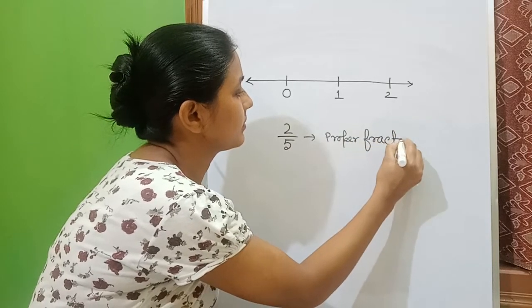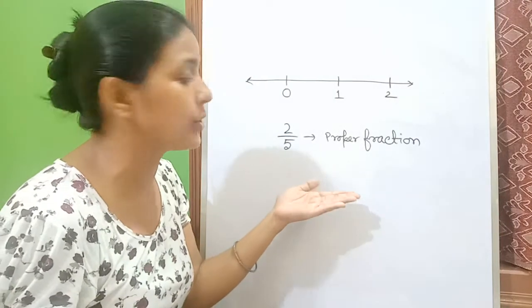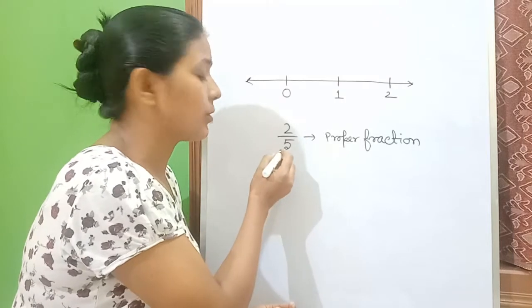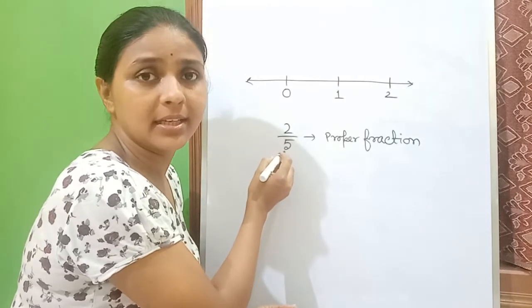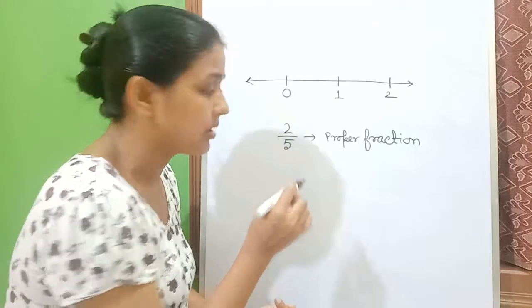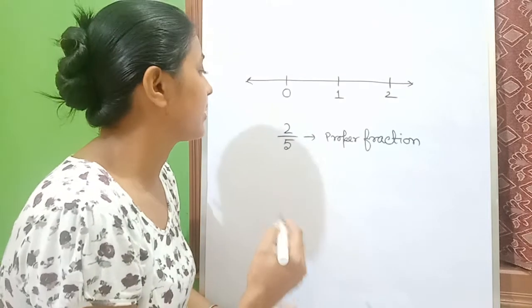Right? Now what is a proper fraction? Everybody should know it. Proper fraction means the numerator will always be less than the denominator. That means the numerator will be smaller, the denominator will be larger or greater.